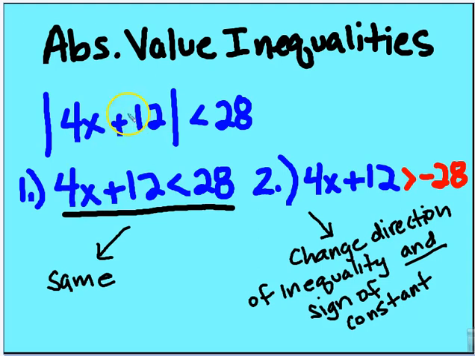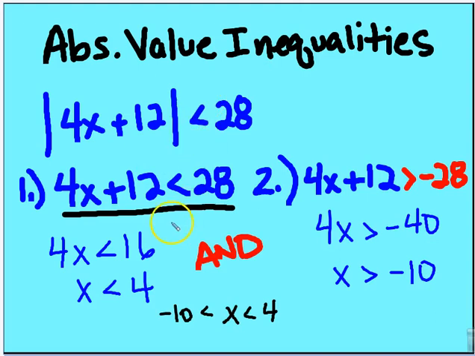So the first thing we're going to do is remove the absolute value brackets and write the inequality as it is, and then we're going to rewrite the second inequality by changing the direction of the sign and changing the sign of the constant, and then we're going to solve for both. When this value is less than, we'll talk about this in a moment, it's going to be "and," and then we'll go through another example where it's "or." Okay, so less than means "and."